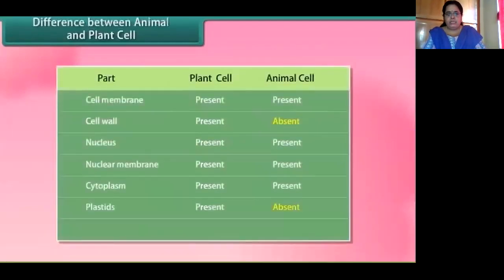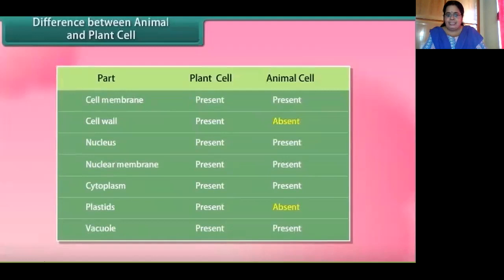Now we come over to the differences between a plant cell and animal cell. As you can see on the screen, cell membrane is present both in the case of plant as well as an animal cell. Cell wall is present in the plant cell, but it is absent in the case of an animal cell. Nucleus is present in both the cells. Nuclear membrane is also present in both. Cytoplasm is also present in both plant and animal cell. Plastids are present only in the plant cell, but they are absent in the animal cell.